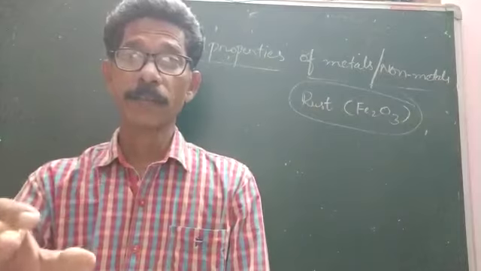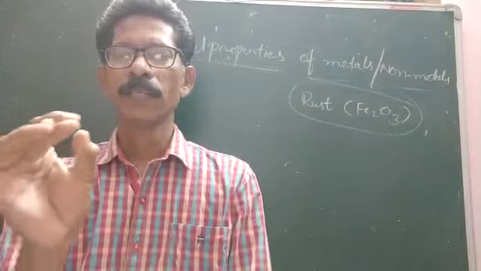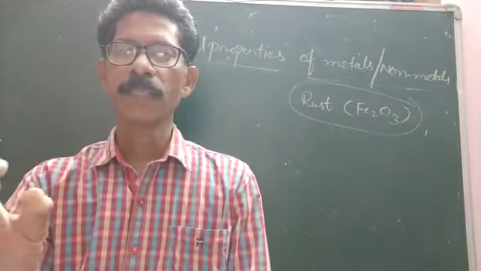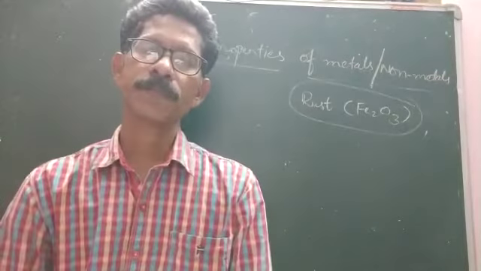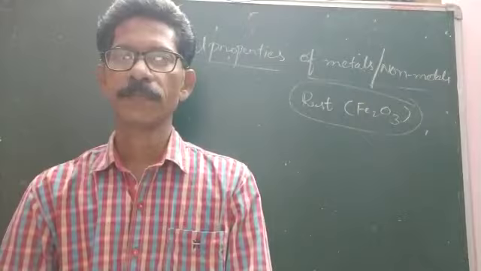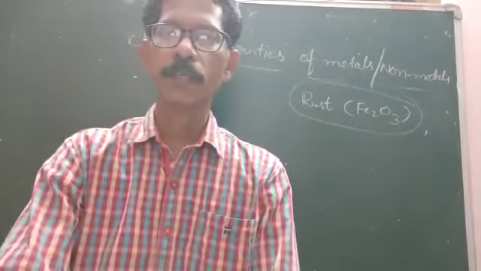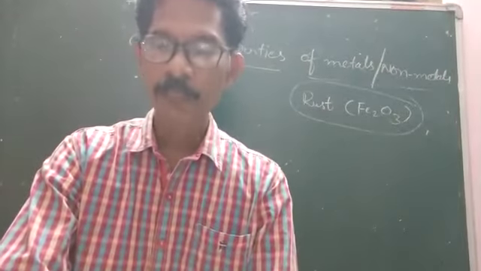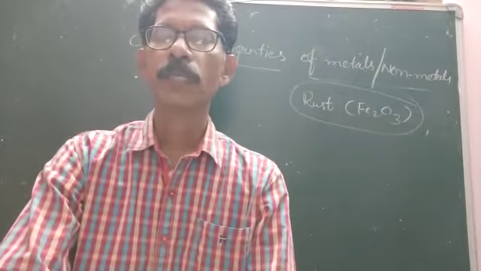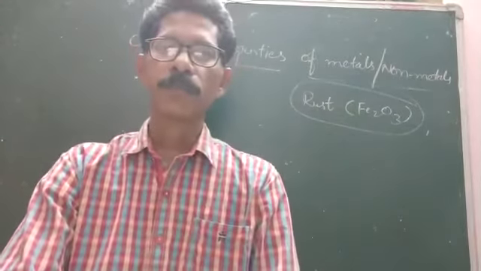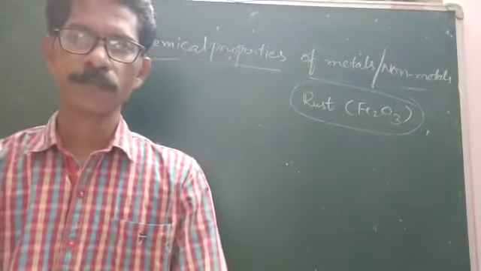Rusting of iron objects gives a brown layer. Rusting of silver objects gives a black layer. Rusting of copper objects gives a green layer. Gold and platinum do not rust when exposed to air and moisture.